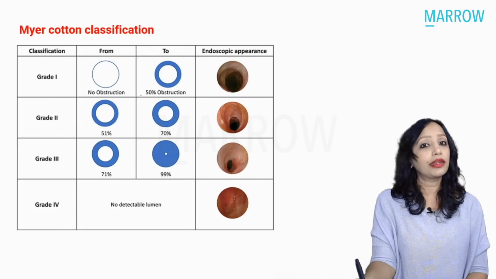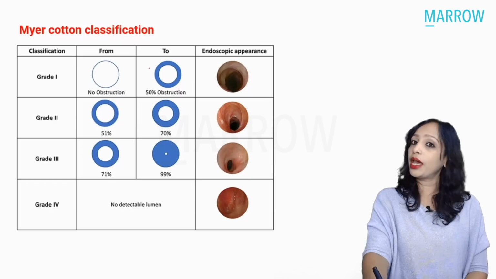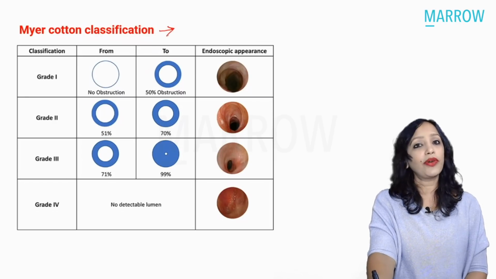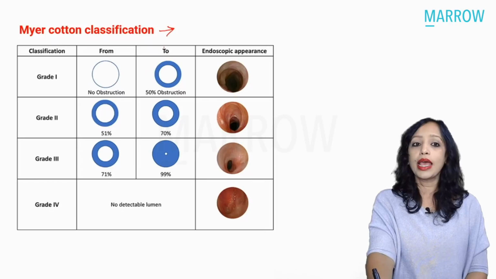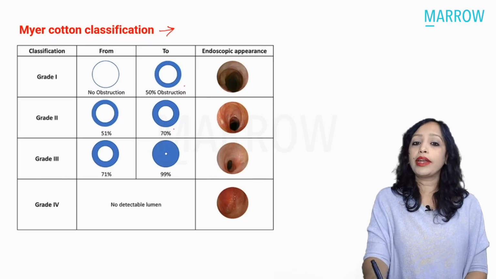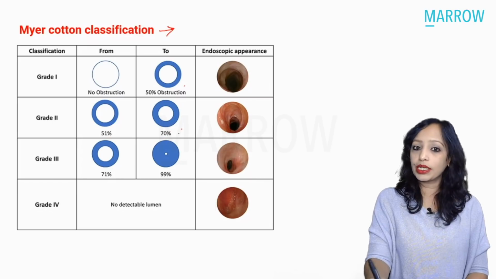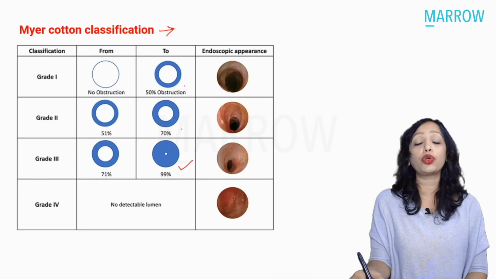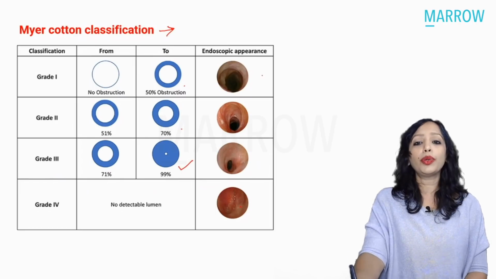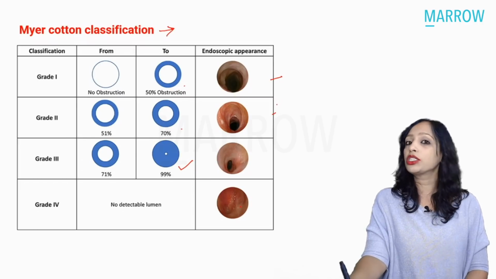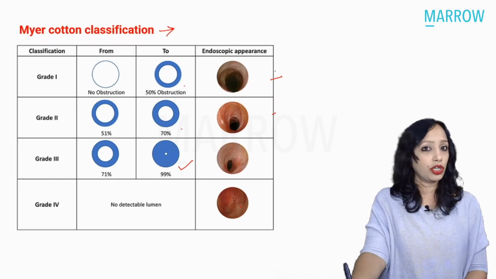Usually, what are the grades of stenosis? Yes, the Myer-Cotton classification has been asked of you. This classifies the subglottic stenosis into 4 grades. Grade 1 is up to 50% obstruction, and grade 2 is from 51 to 70%. Grade 3 is 71 to 99%, and grade 4 is total obstruction, as we can see here. Usually in grade 1 and early grade 2, no management is required. The patient is not breathless and does not have stridor.